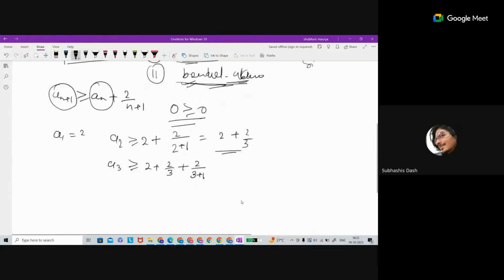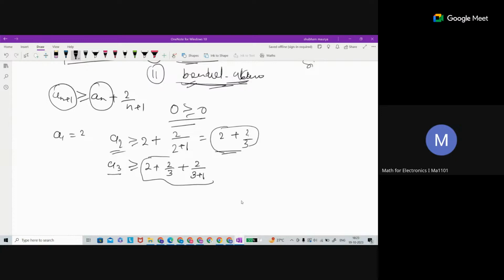Sir, we cannot comment about a3 actually. Sorry? We cannot comment about a3 because a2 is greater than or equal to 2.67. At least we know that a2 is greater than this number, so a3 will also be, as we have increasing, so this gives the certainty that at least a3 is greater than this term, right?